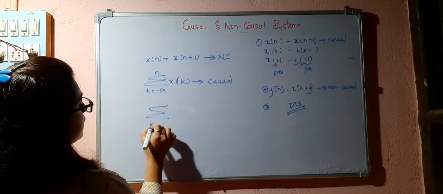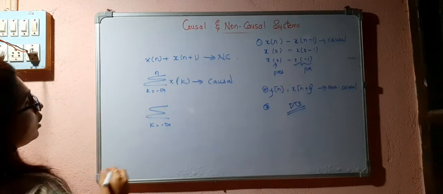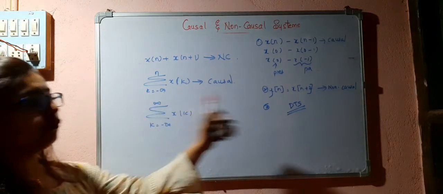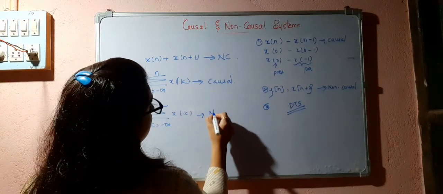But if the upper limit of k is infinity, it is depending till infinity, so this is non-causal.